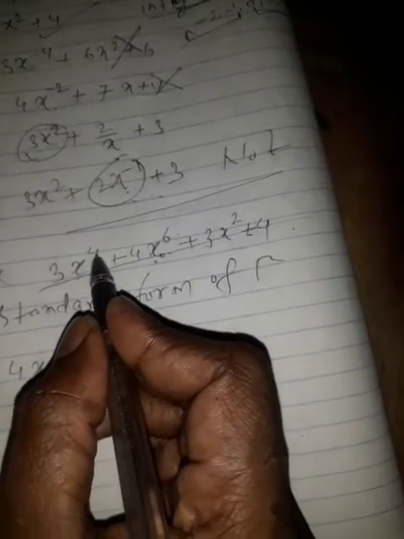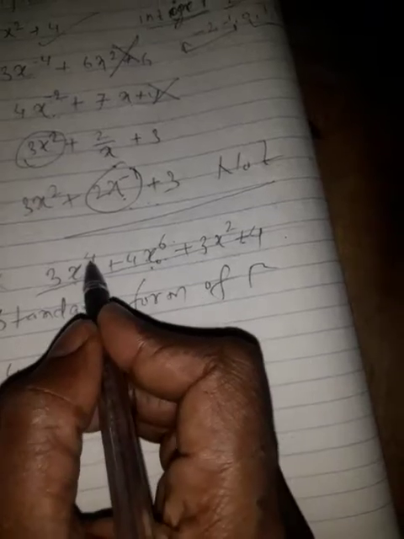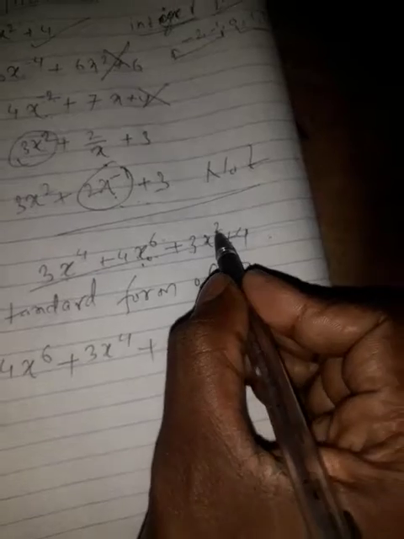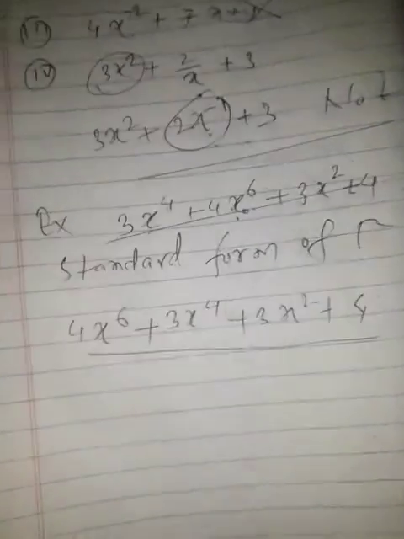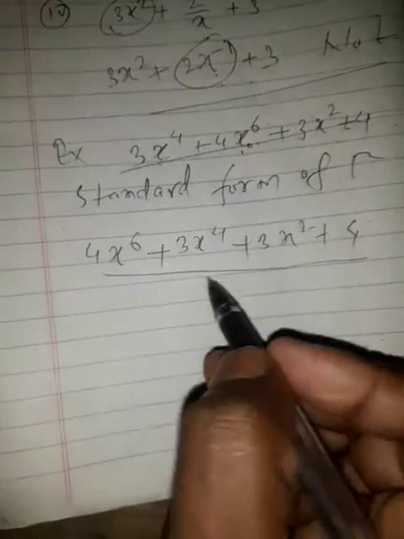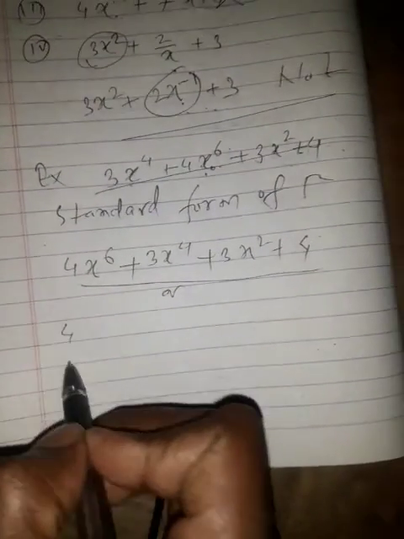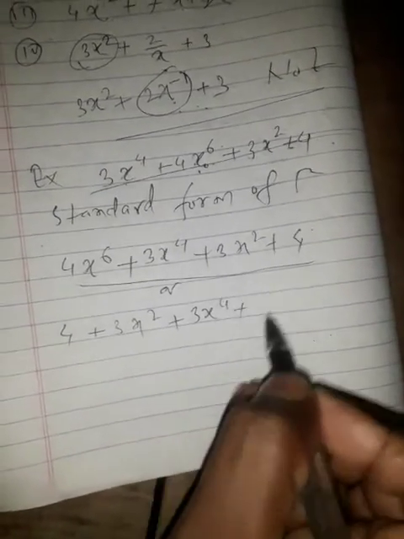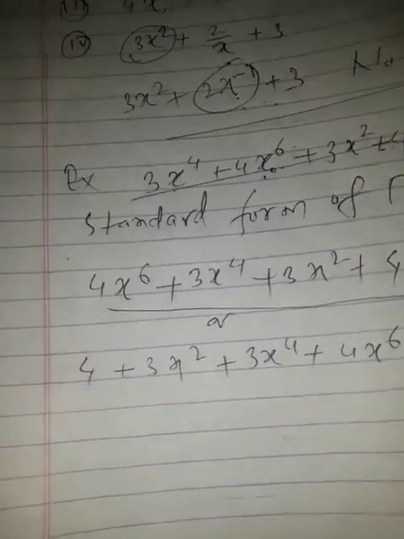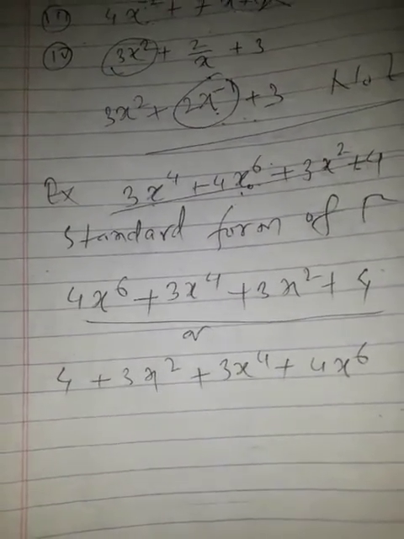Then the next smaller is 3x to the power 4. After that, the smaller than 4 is 2, and after that there is no variable, which means 0 degree. Now this is a standard form of the polynomial. Or you can also arrange it as 0 degree, 3x square plus 3x to the power 4 plus 4x to the power 6. This is a polynomial in standard form.